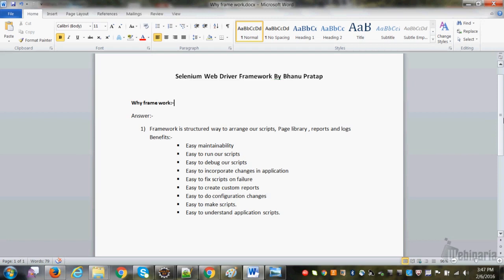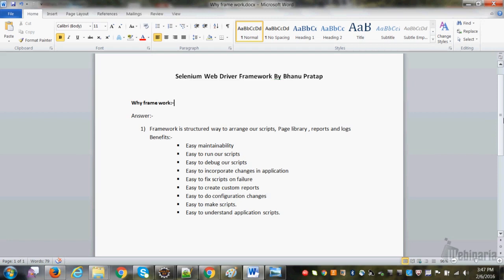Easy maintainability. Now easy to run our scripts. How is it easy to run, right? Yes, it is easy to run. How? Because if you have a framework, right, and you have 1000 scripts. If you don't have a framework, what you have to do? Go right click, run one script, go right click, run, go right click, run, right? If you have a framework, right, you can run all the test scripts in one shot. You can do integration with Jenkins, you can do integration with a lot of ant files, even through Maven, and you can trigger from an external source. So run is easy, right? You can run a suite.